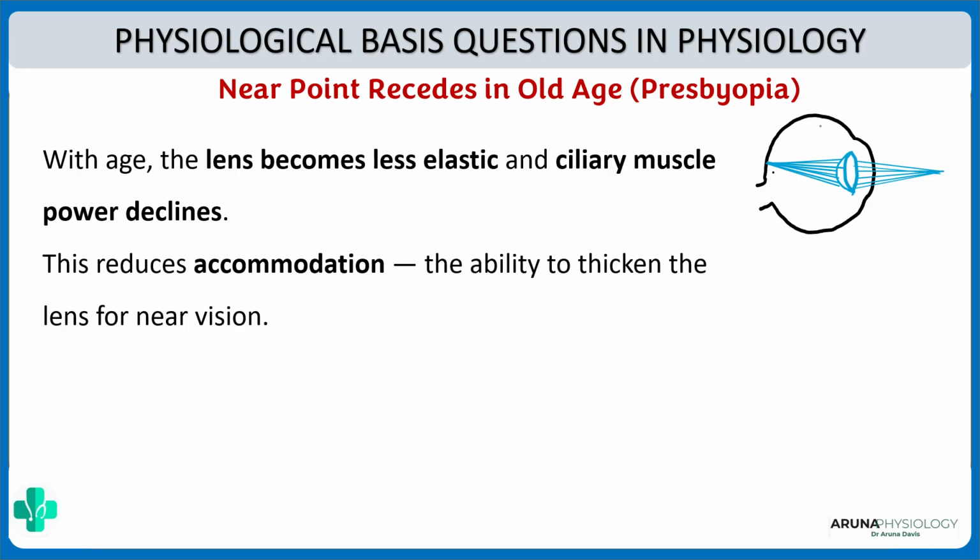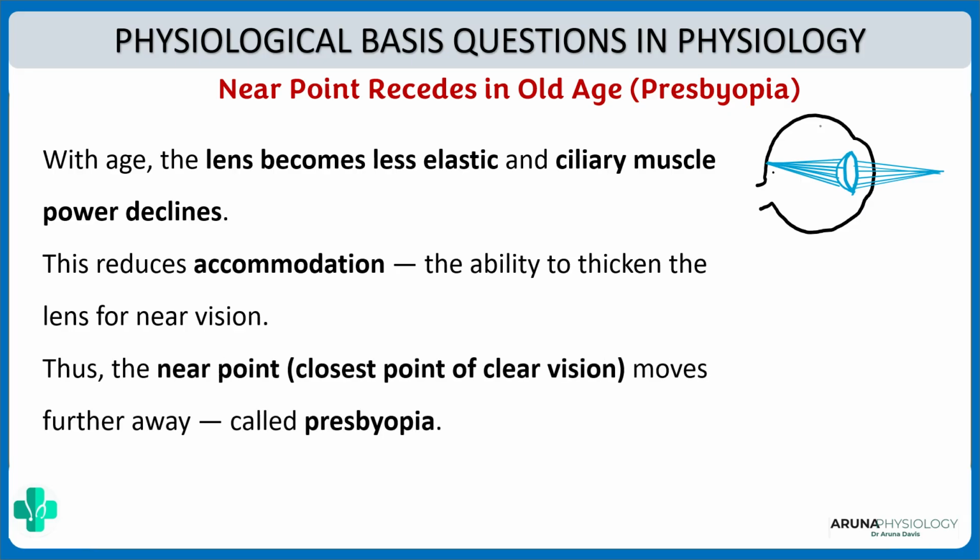vision will decrease, and this will cause presbyopia, that is, the near point will recede. Older individuals will have to hold objects at a longer distance for clearer vision. This is the reason for presbyopia: decreased lens elasticity and decreased ciliary muscle power, thereby reducing accommodation.